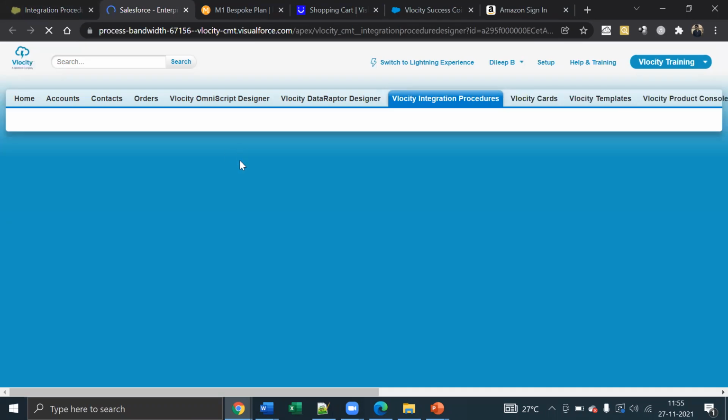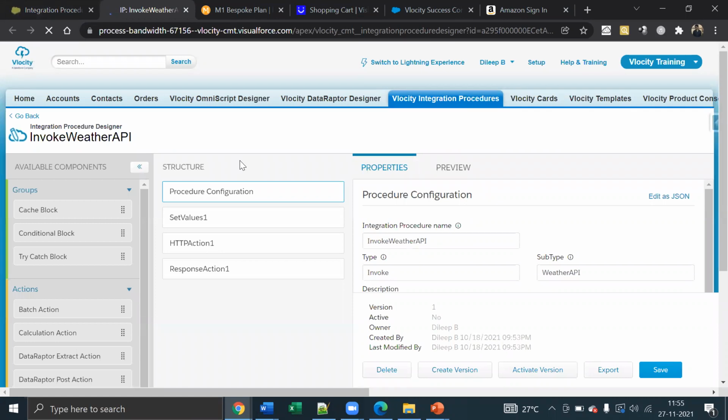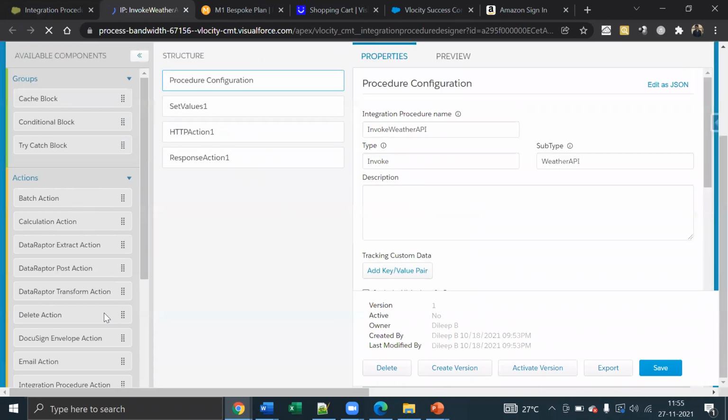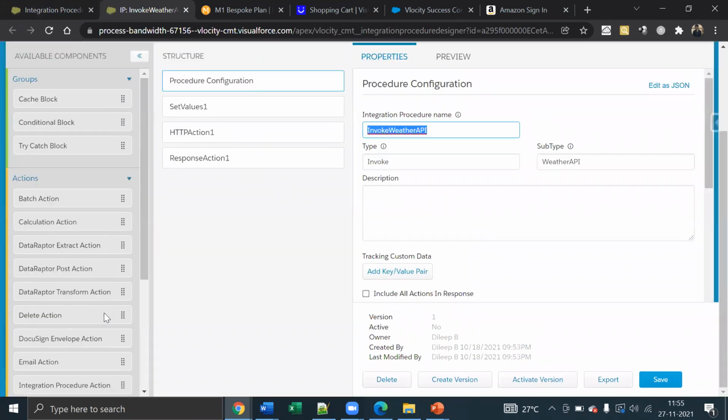So you don't have to write an Apex class, design it, and all of that. So all I need is some drag and drop. I mean, this is how an integration procedure looks. We'll get into more details when we start the training classes. But you can see how simple it is.